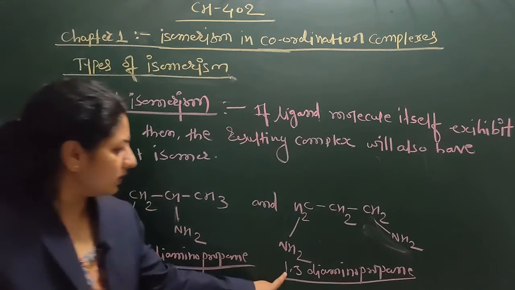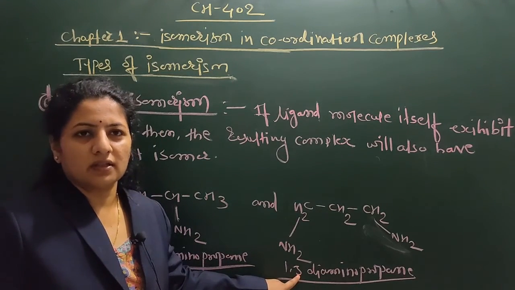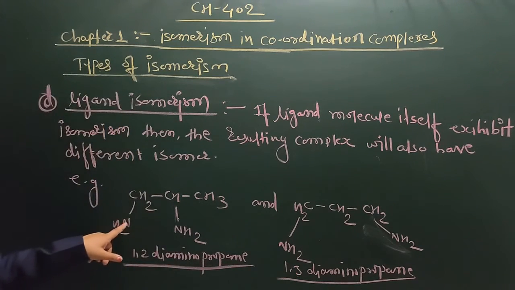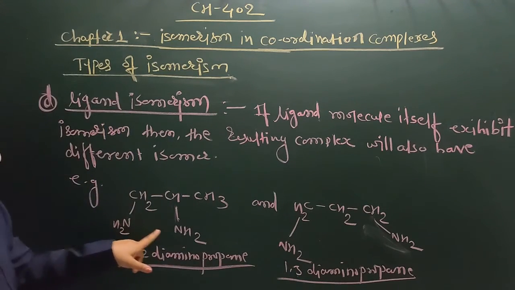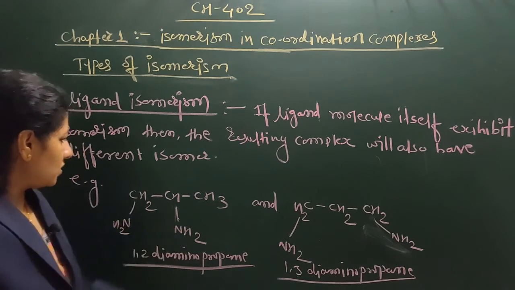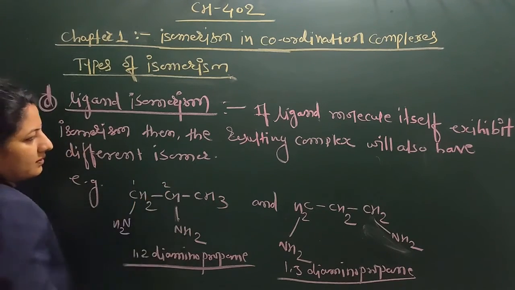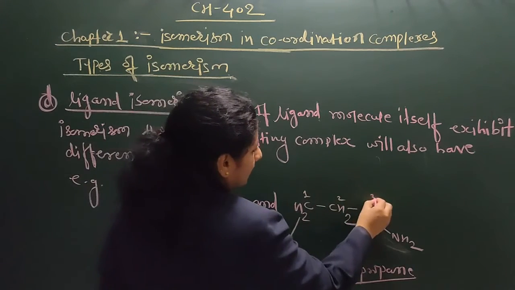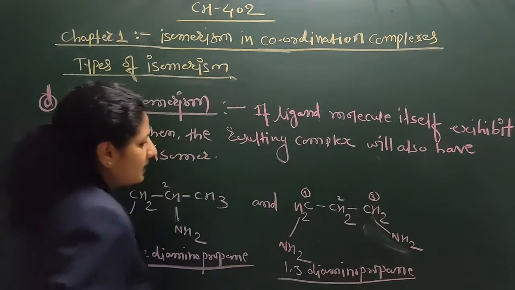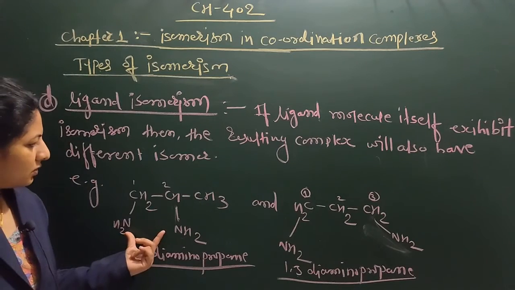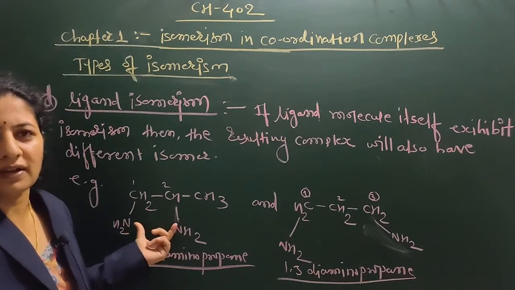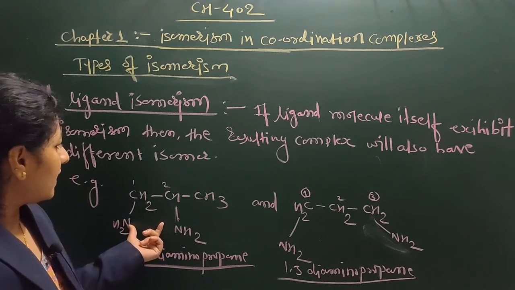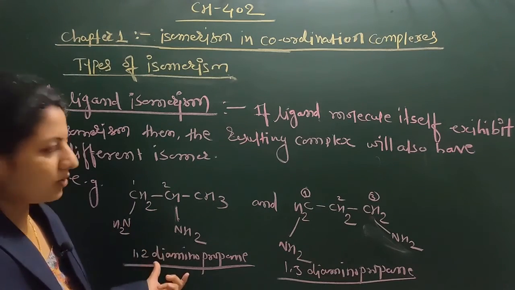Here 1,2 and 1,3 are the positions of the respective carbon atoms. Here the NH2 groups are attached to the first and second carbon, and here to the first and third carbon. So due to attachment at different carbon atoms, this isomerism forms, that is ligand isomerism.